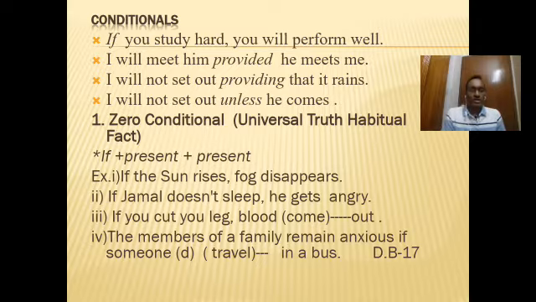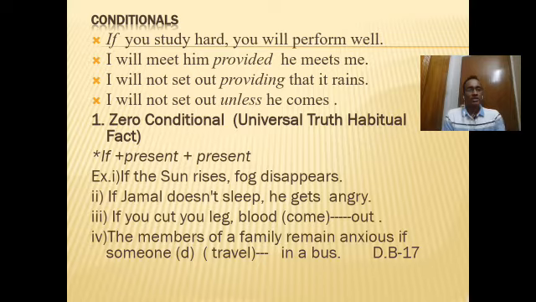Now let's discuss the classification of conditionals. In English, we face four types of conditionals. The first one is zero conditional, the second one is first conditional, the third one is second conditional, and the fourth one is third conditional. Let's discuss zero conditional. What is zero conditional?